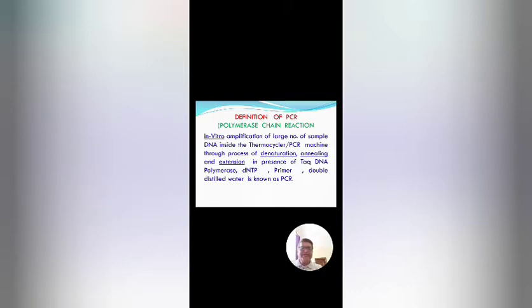That is denaturation at 94 or 95 degrees Celsius. Annealing, where we calculate the temperature on the basis of primer length, and extension, which is known as polymerization, at 72 degrees Celsius.